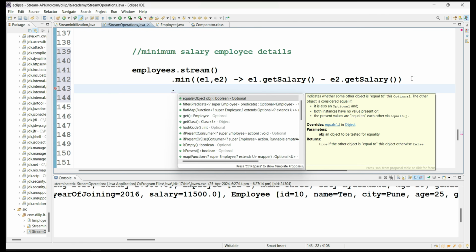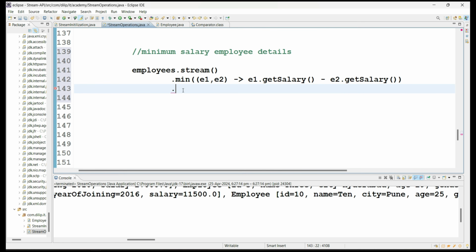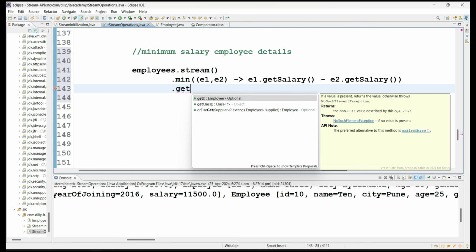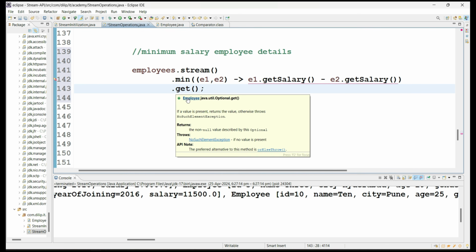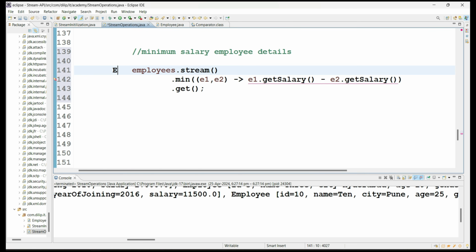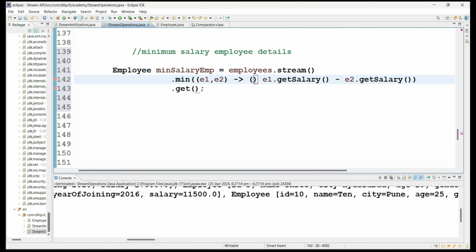And from this, what do you have to do? What is the min method returning? Optional of employee object. That means from the optional object, if you want to get the actual employee object, from that optional container object, we have to call the get method. Now what is the get method doing? It is returning the employee information. So see here, the employee with minimum salary, the data, right? Let's typecast it to integer, for example, to avoid this problem.